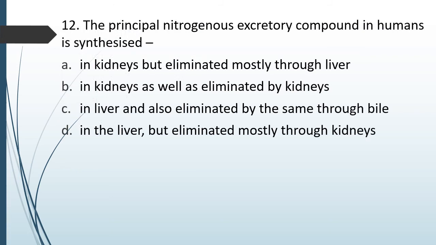Question number 84. The principal nitrogenous excretory compound in humans is synthesized in kidneys but eliminated mostly through liver, synthesized in kidneys as well as eliminated by kidneys, synthesized in liver and also eliminated by the same through bile, synthesized in liver but eliminated mostly via kidneys. The correct answer is option D. It is synthesized in liver but eliminated mostly via kidneys.